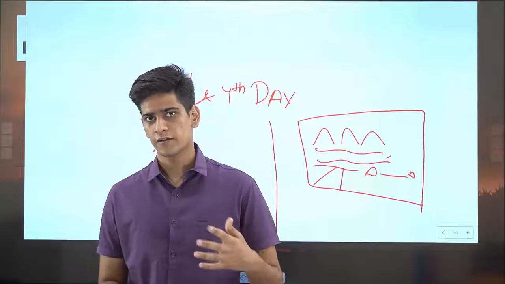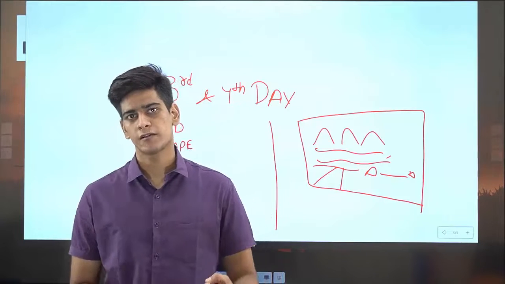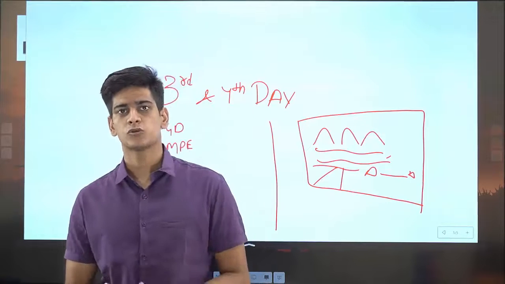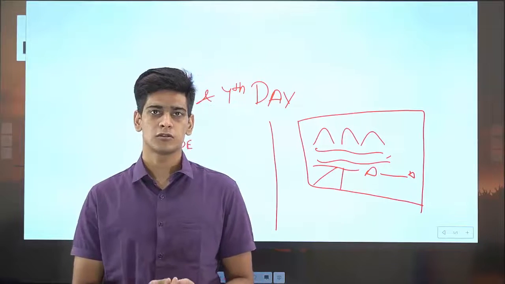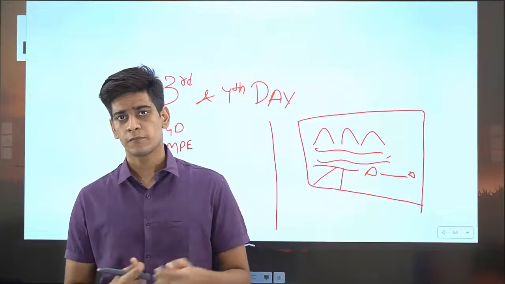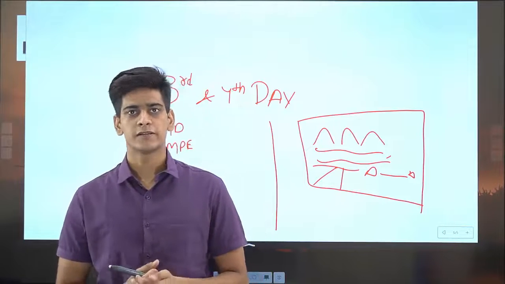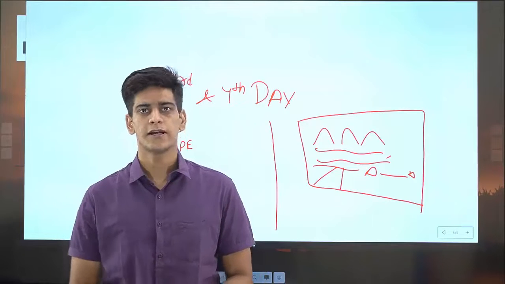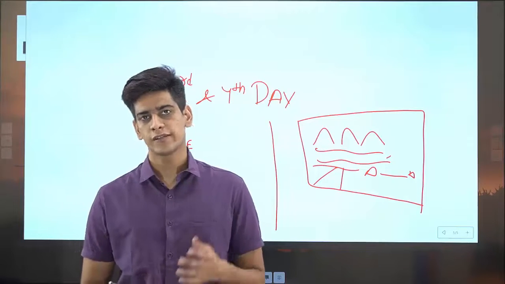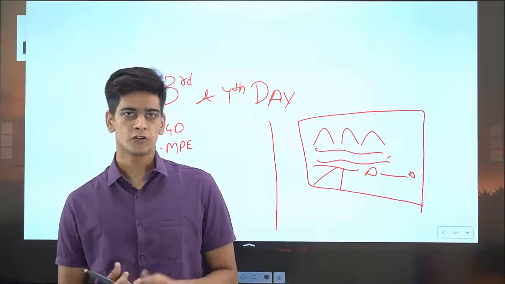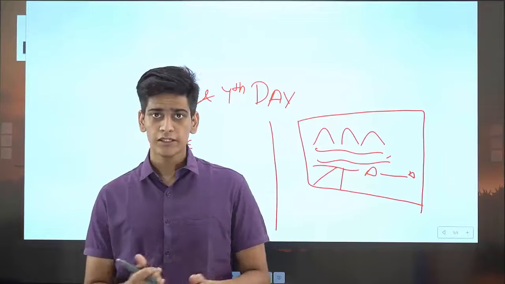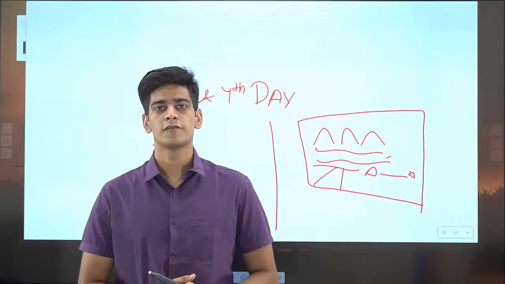You have to cross all the obstacles one by one, and there are markings on the obstacles from 1 to 12, and each marking means score. Suppose you have crossed the obstacle that has the number 1 on it, then you get 1 mark. If you have managed to cross the obstacle that has 12 written on it, then you will get 12 marks, and your total will be 13. So the individual obstacle totally depends on how physically fit you are.